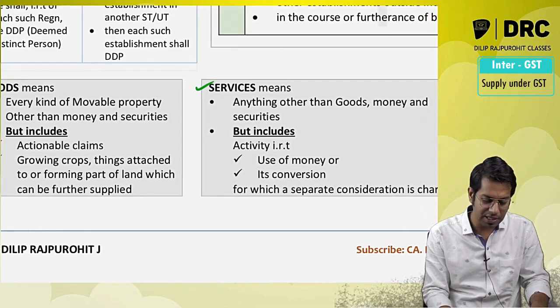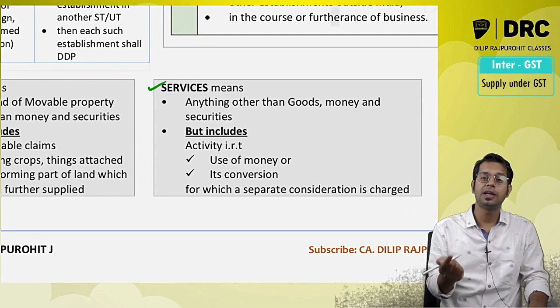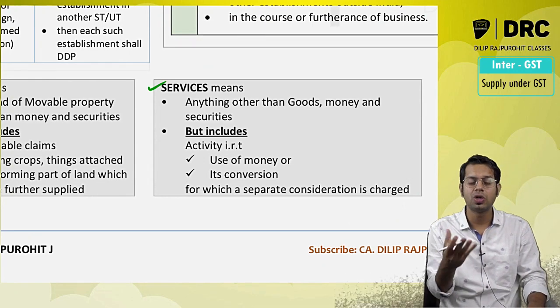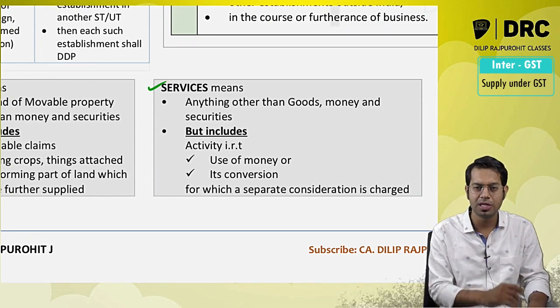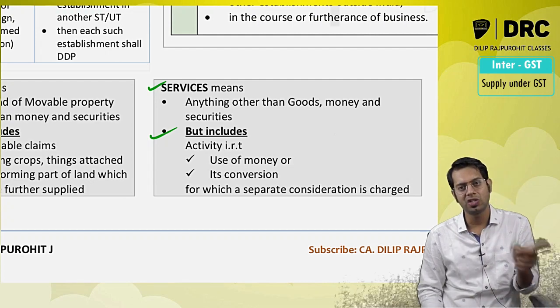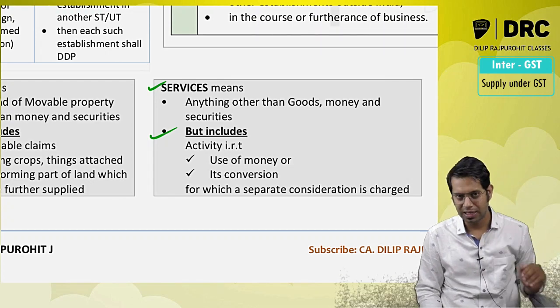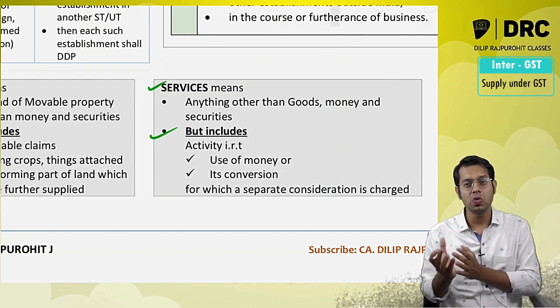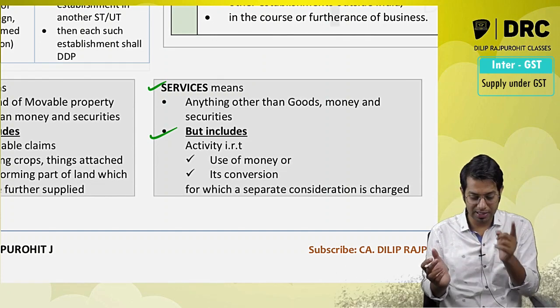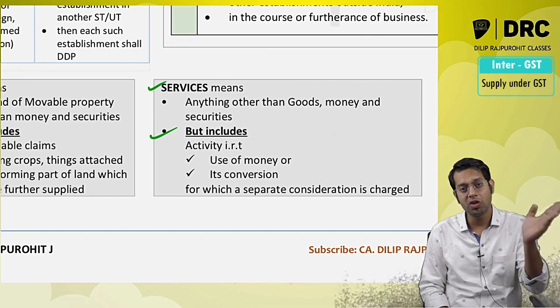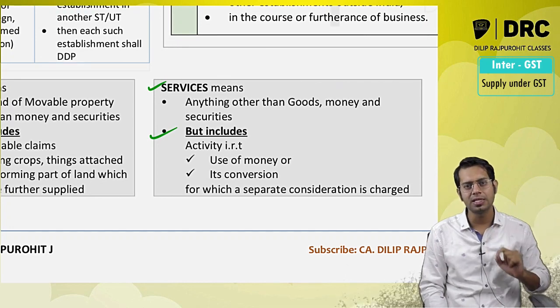Then what do you mean by services? Services means anything other than goods, money and securities, but includes activity in relation to use of money or its conversion, for which a separate consideration is charged. Activity in relation to use of money is not read as service. Activity in relation to use of money for which separate consideration is charged is read as service.